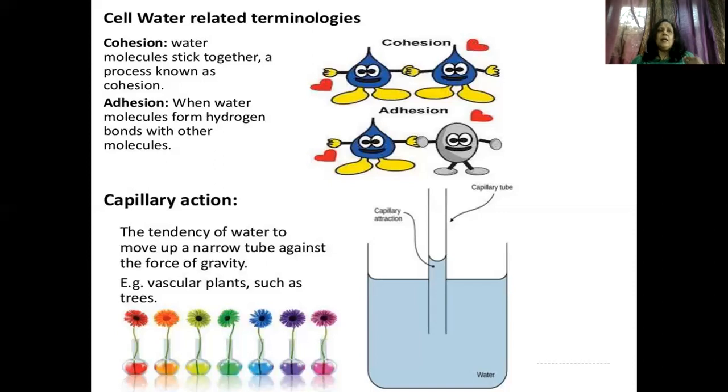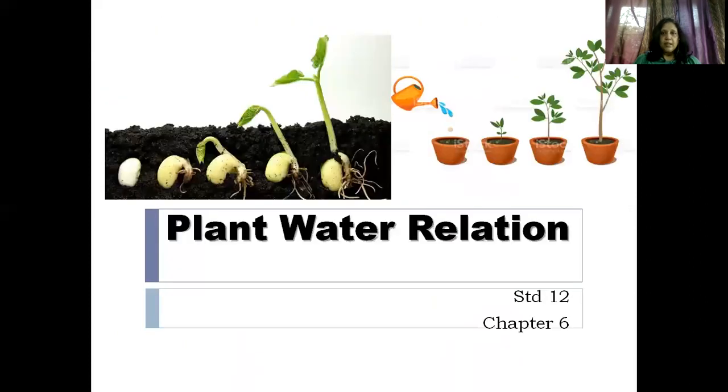When you take a seed and you water it in the soil, you will see that in the previous slide what you saw here, the seed is germinating and the radicle and the plumule are coming out, the roots are coming out, right? Now the root will start absorbing water, the water will go up to the stem, right?